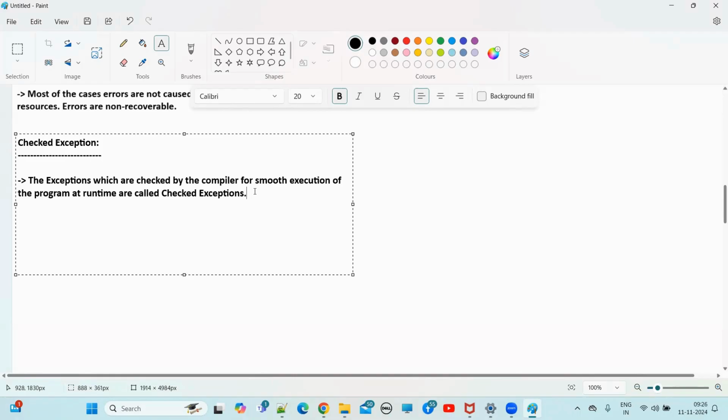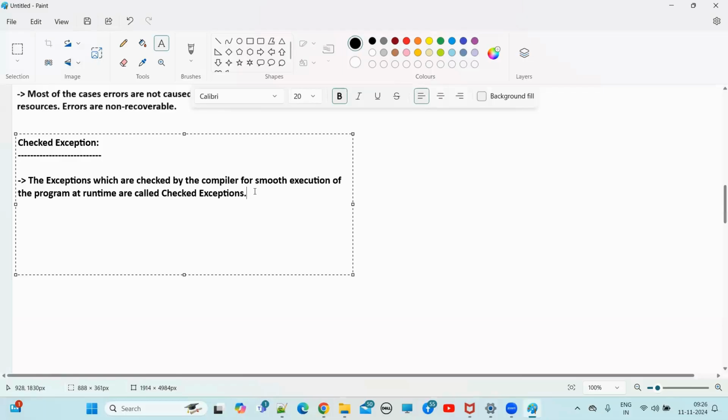Let me clarify one more time. Whether it is a checked exception, an unchecked exception, or an error, at what time do these occur, guys? At runtime only. There is no question of them occurring at compile time. Everyone clear on that? So what do checked exceptions mean? The exceptions which are checked by the compiler for smooth execution of the program at runtime are called checked exceptions.